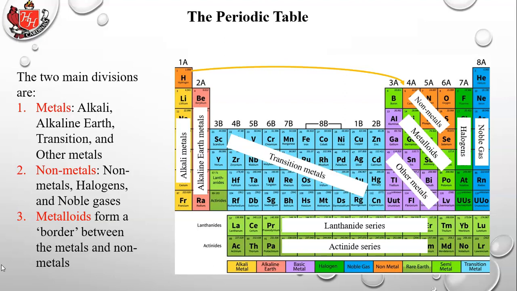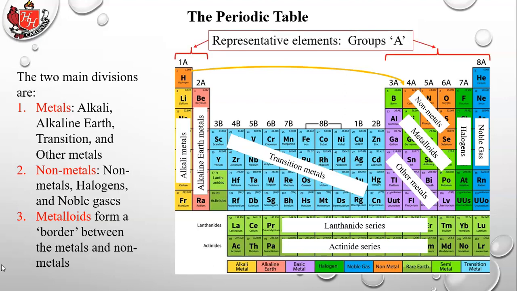Then number 2, you have the non-metals. Non-metals are everything you see there in orange, plus the halogens. Halogens are nonmetals, and so are noble gases, but we generally refer to halogens as halogens and noble gases as such because they have special properties. So those would be the nonmetals, just the far right-hand side of the periodic table. And then the metalloids, as I just said, form a border between the metals and the nonmetals. So we'll see how metals and nonmetals react with each other and together.